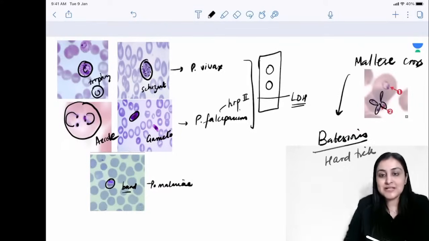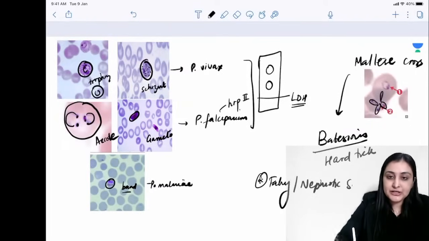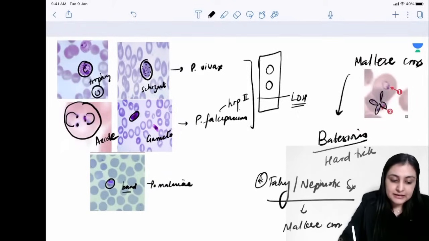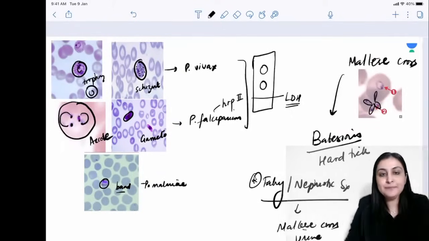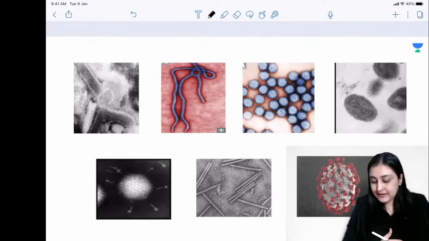Babesiosis. Maltese cross in urine is also seen in Fabry's disease. All right, Fabry's disease and nephrotic syndrome, जिसमें lipiduria होता है, दोनों में ही you will see Maltese cross in urine. Okay. Right, going ahead into the shapes of various viruses, quickly wrapping up viruses.